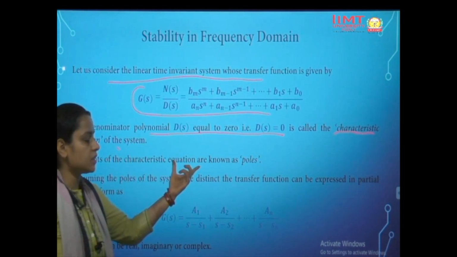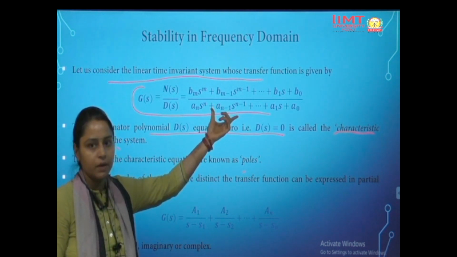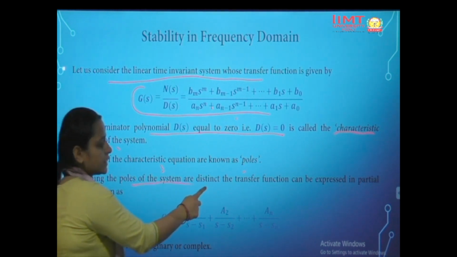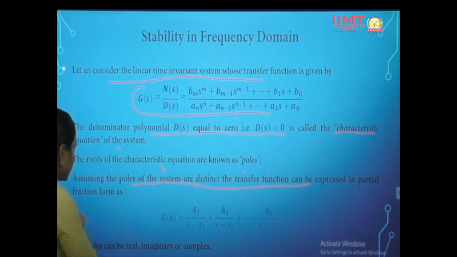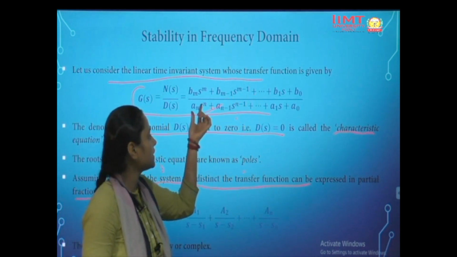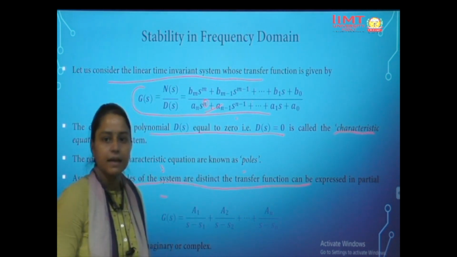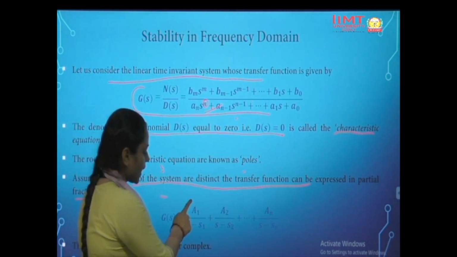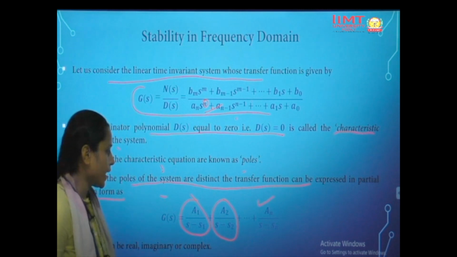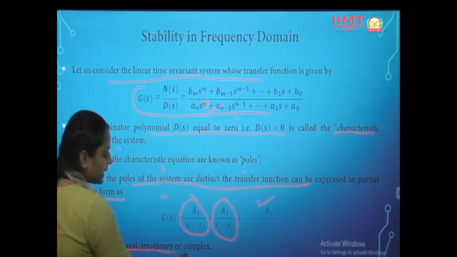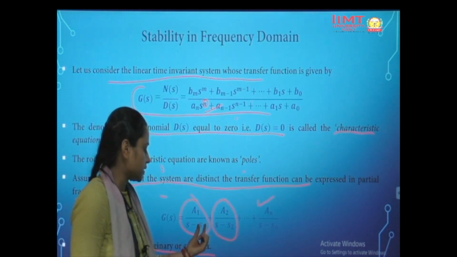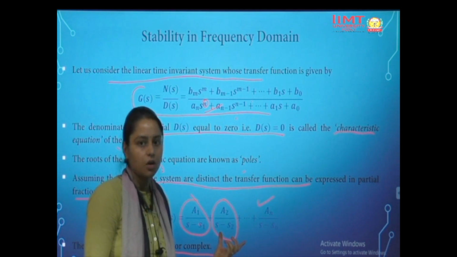The roots of the characteristic equation are known as poles. The roots of the denominator, which is equal to the characteristic equation, are known as poles. Assuming the poles of the system are distinct, the transfer function can be expressed in partial fraction form as a1 upon s minus s1 plus a2 upon s minus s2 up to an upon s minus sn. The poles can be real, imaginary or complex. Here we have assumed these all are real, but s1, s2 can be purely imaginary or complex poles.